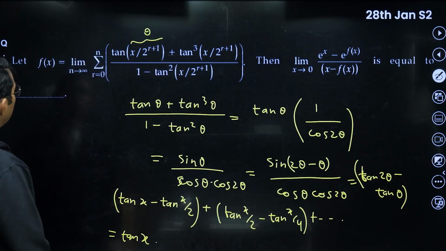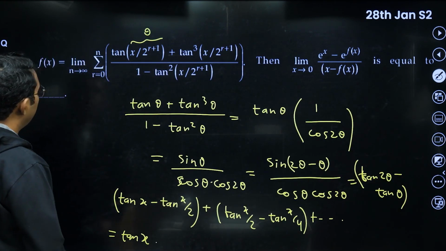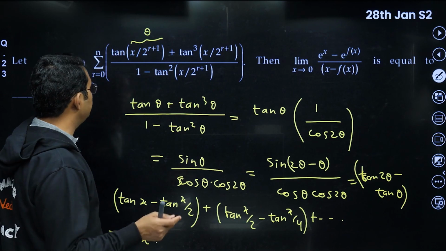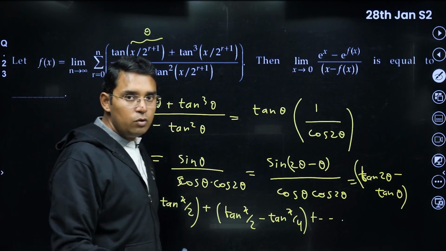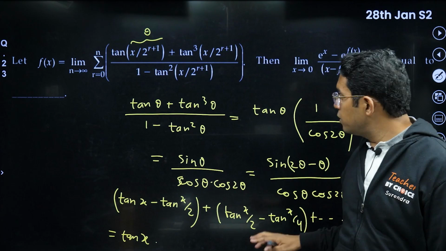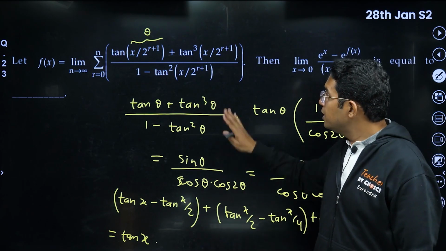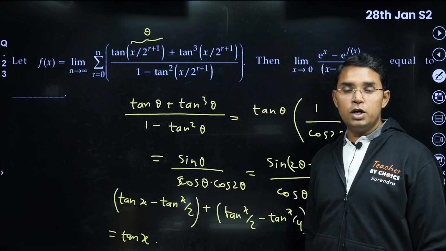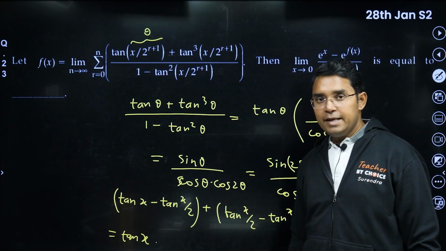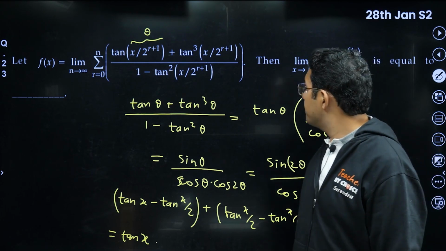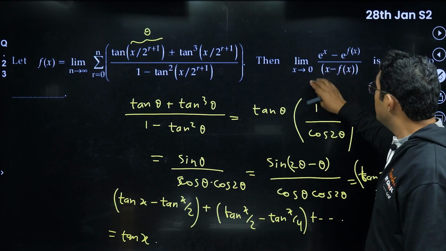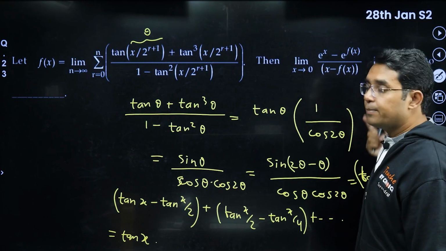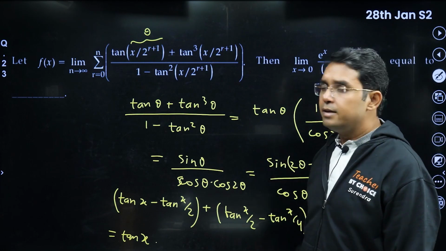In this question, a small comment I will give: in JEE Advanced, whenever they give this kind of question, they always mention that x cannot be equal to pi by 2 or an odd multiple of pi by 2 in some way or the other, so that this question has some domain also associated with it. Because whenever tan x is coming, we have to be a bit cautious. Although it will not make a difference to the answer of this question, because in any case we are taking the limit x approaching 0, if they give that thing, that will be better.